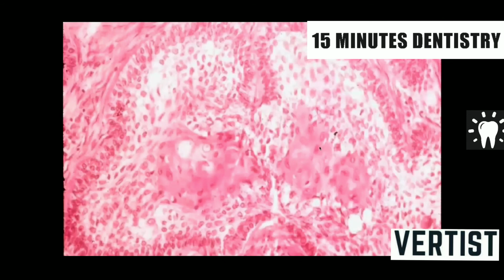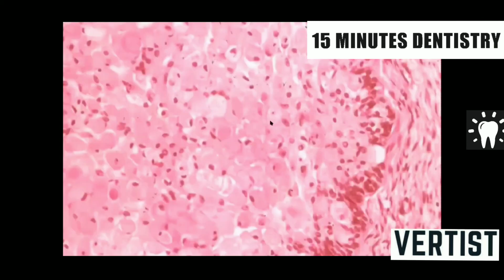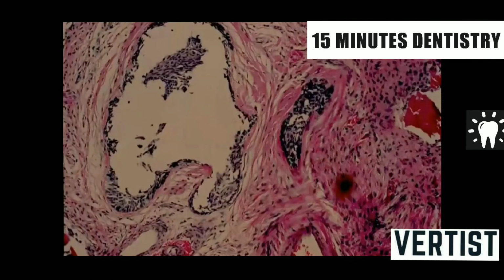This is acanthomatous ameloblastoma, where the stellate reticular cells undergo squamous metaplasia, and the function of squamous cells is to form keratin. So here you can see formation of keratin, and that's why it is called the acanthomatous type of ameloblastoma. This is granular cell ameloblastoma, where the cells of stellate reticulum and even sometimes ameloblast cells show granular cytoplasm. These granules are thought to be lysosomes, and this ameloblastoma is supposed to be more recurrent in nature. So you must know about this granular cell ameloblastoma as well.